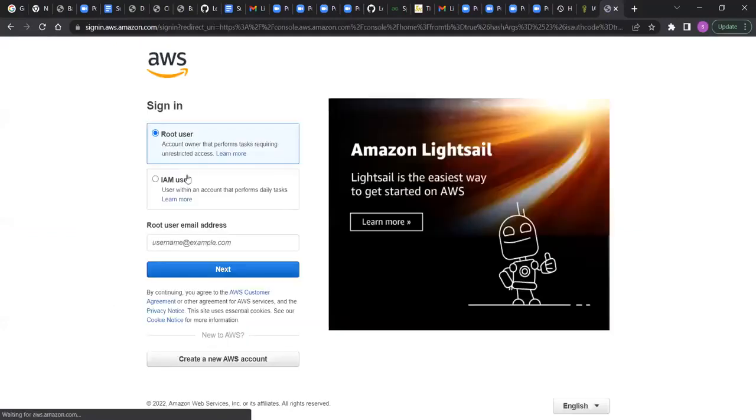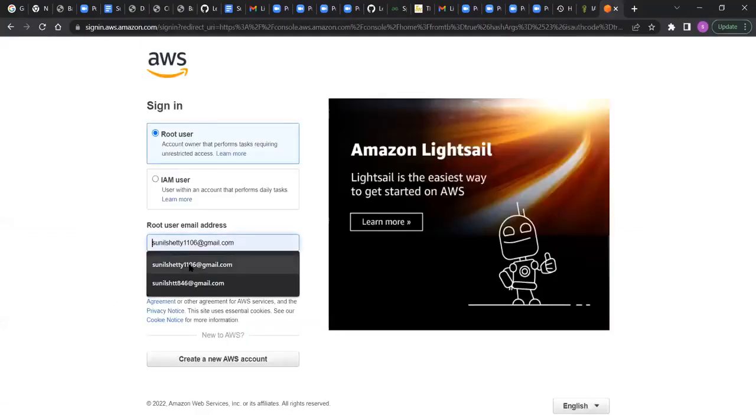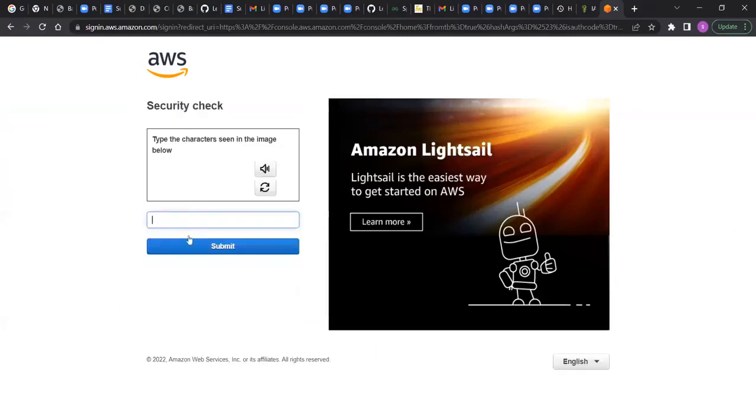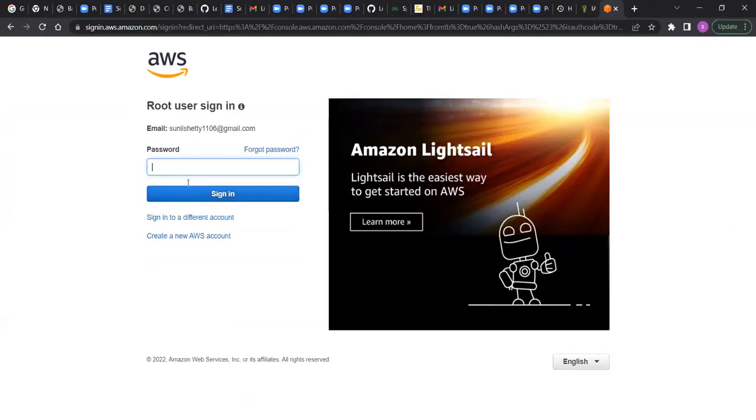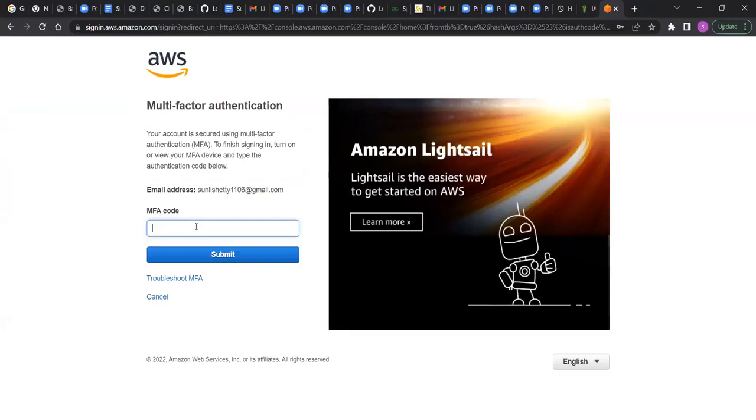Log in. Root account. Next. Enter CAPTCHA. Enter the password. What happened?